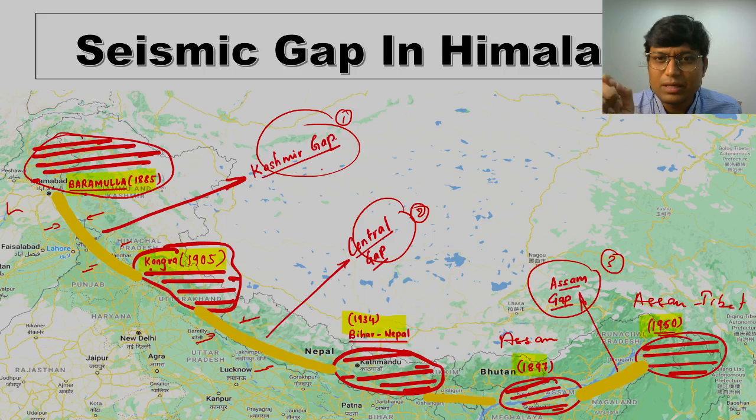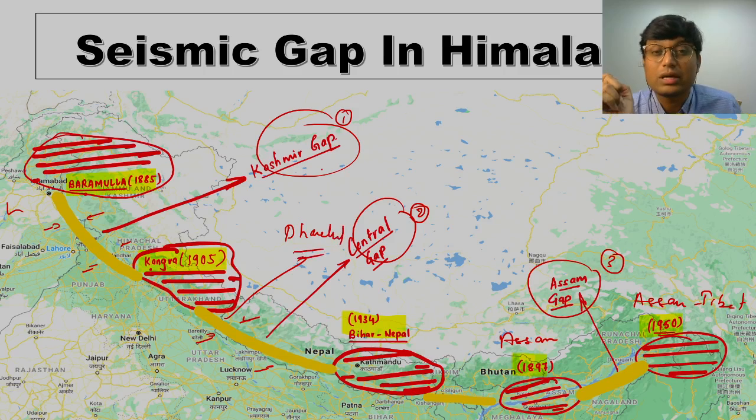Similarly, Dharchula is located somewhere here. They are saying that in the Dharchula region higher stress is building up and it may result in a major earthquake. So these are the seismic gaps in the Himalayan region.